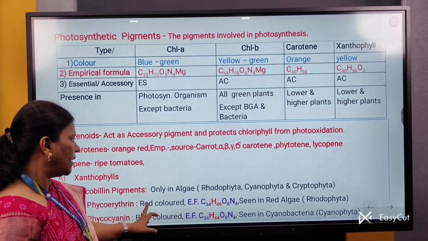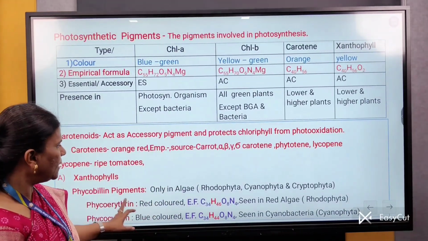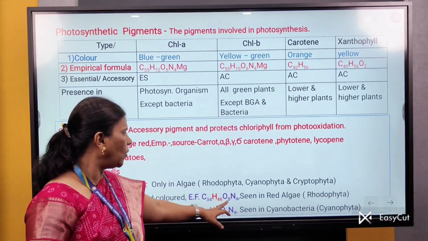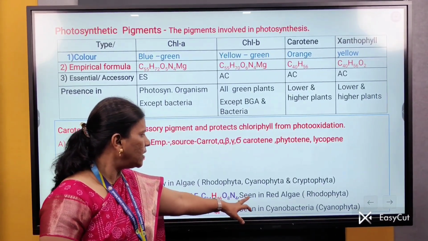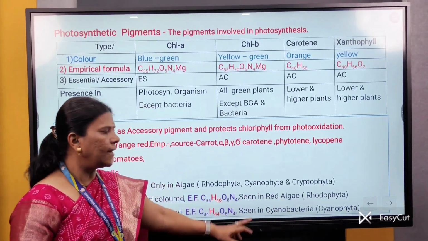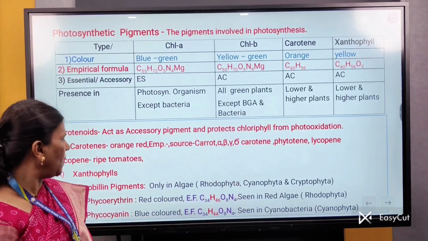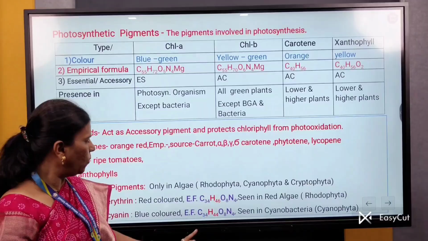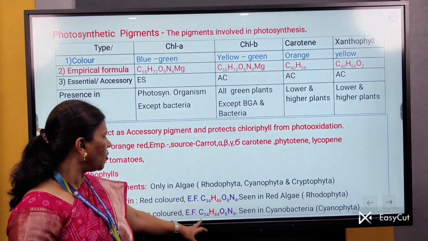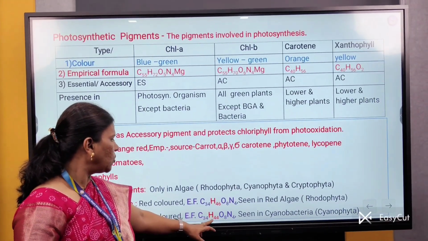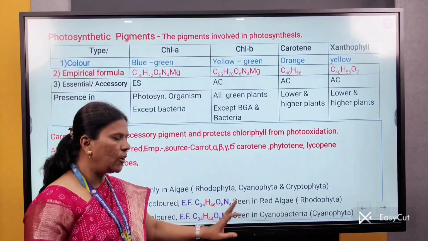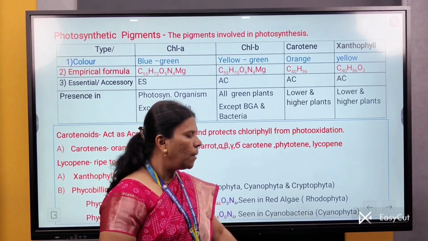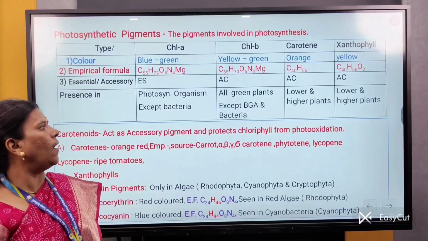The phycoerythrin is a red colored pigment. Its empirical formula is C34H46O8N4, which is seen in red algae, that is members of Rhodophyta. Then the last pigment is phycocyanin, which is a blue colored pigment. Its empirical formula is C34H44O8N4, which is mainly present in cyanobacteria, that is members of Cyanophyta.